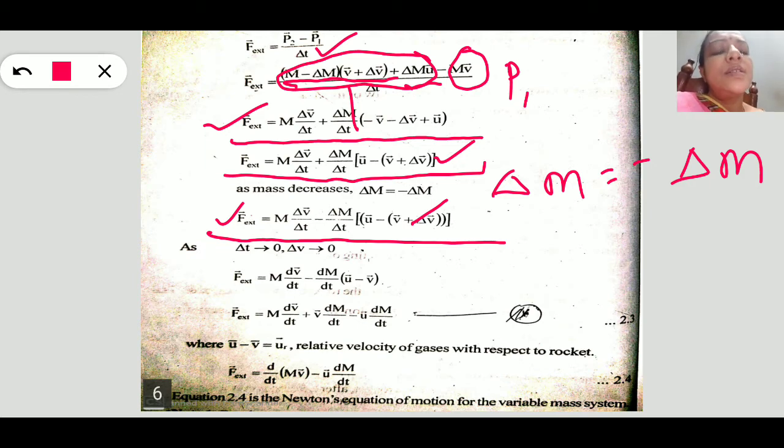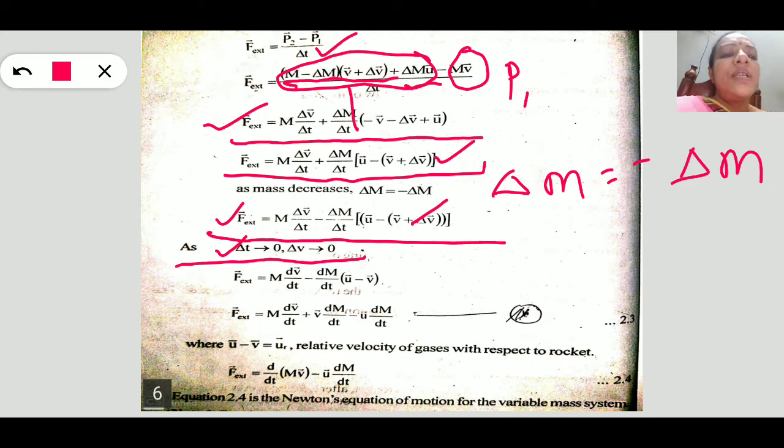Here suppose as one case we are considering delta t tends to 0. If time is less, the change in velocity is also very less, so that should also be considered to be 0.